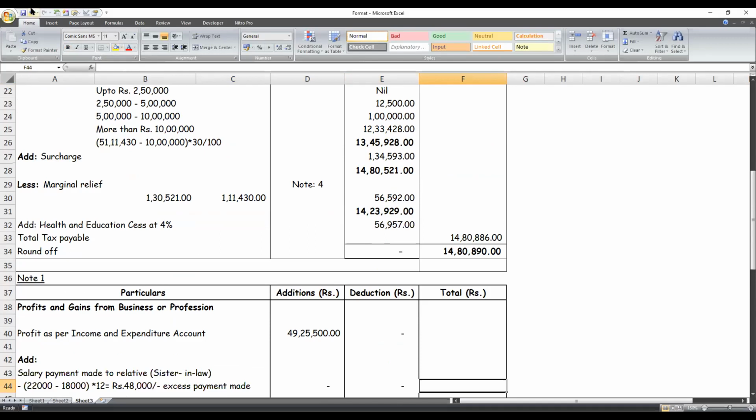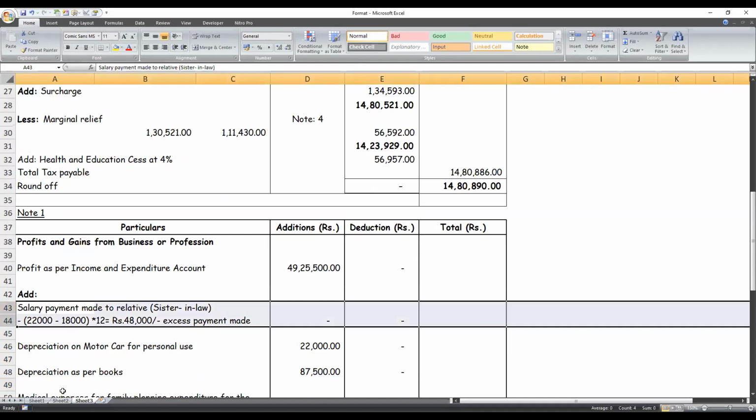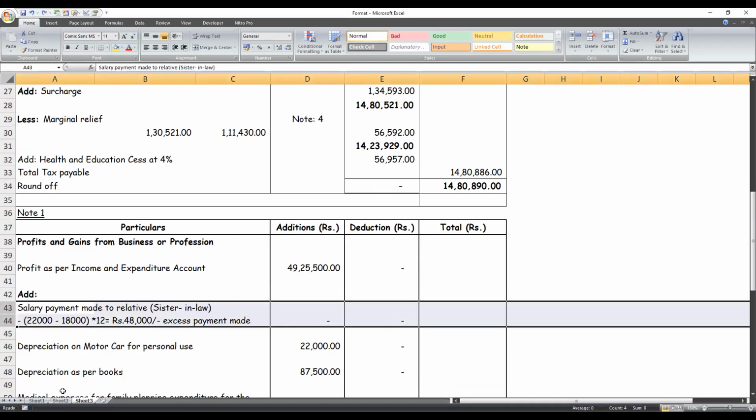It need not be in any specific order, but make sure you are comfortable with the numbers and every single word you write. Just because there is no amount involved in this computation, say salary, and it's not going to affect your answer, don't leave it out from the question paper. Make sure you write the point and why it is not considered in your answer sheet also.